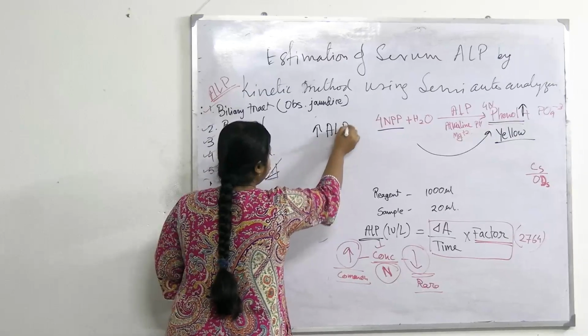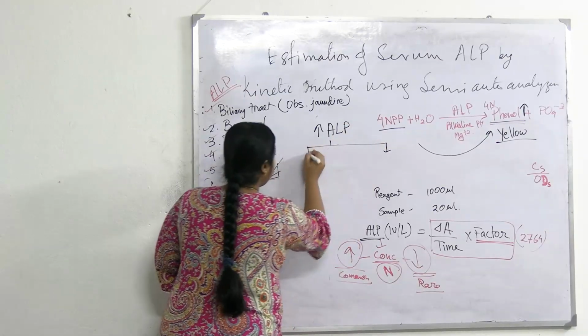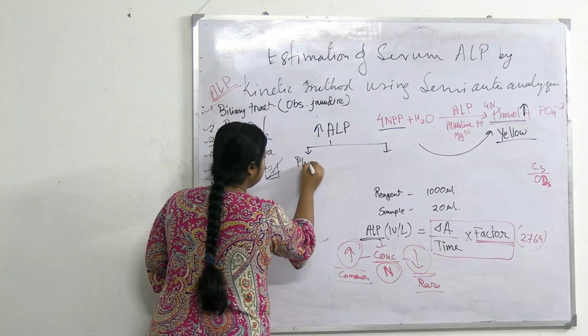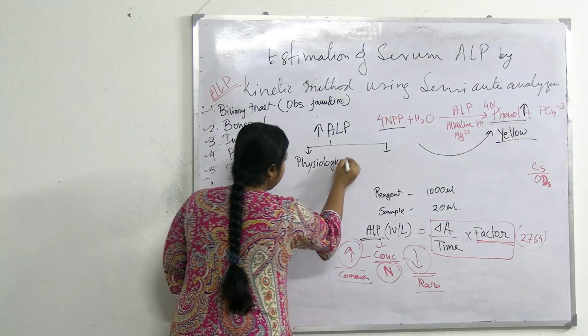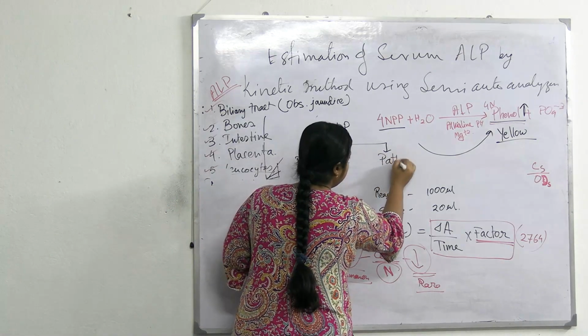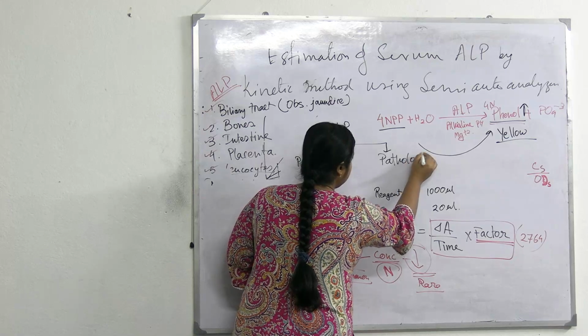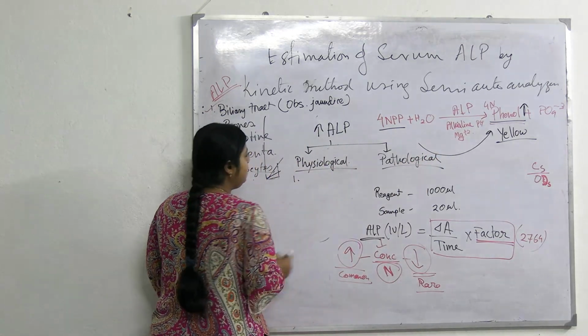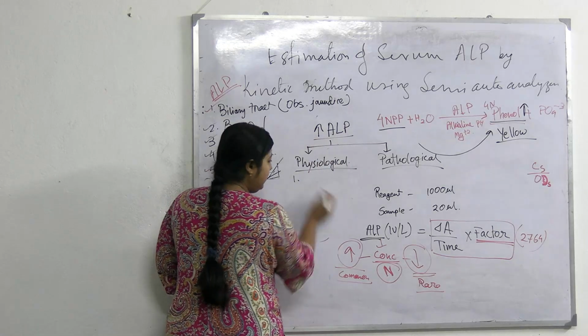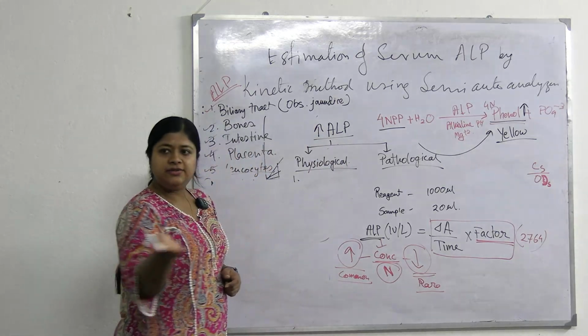High alkaline phosphatase can be of two types. One is physiological, another is pathological.